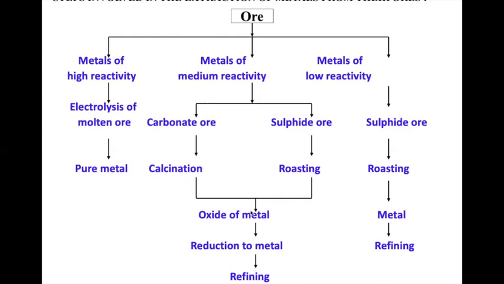Now you have to remove oxygen. That process is called reduction. By doing that reduction, we'll get a metal. And the last step is obtaining the purest form of the metal after the metal is formed.